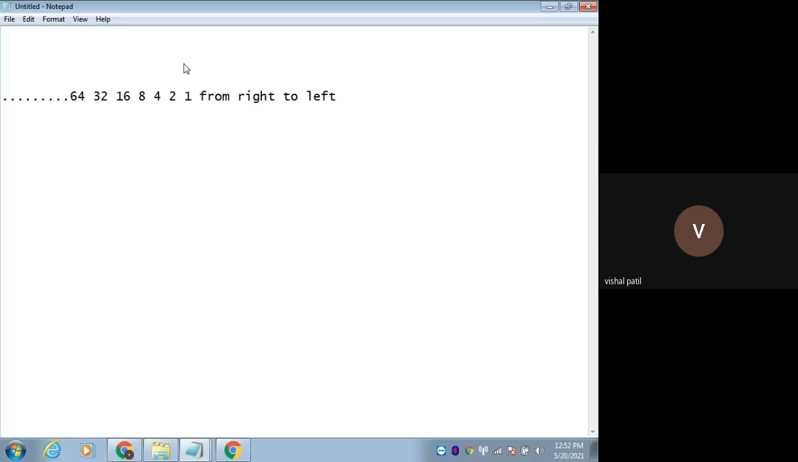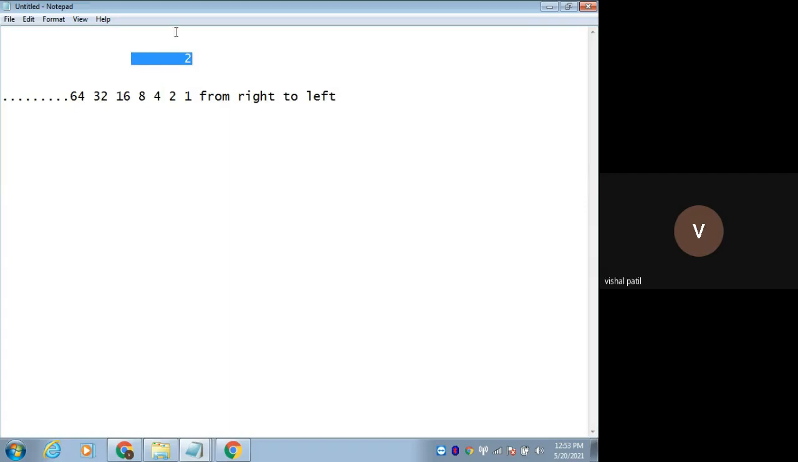I am getting 1 because of 2 raised to 0. 2 raised to 0 means 1. Then 2 raised to 1 means 2. Then 2 raised to 2 is 4. 2 raised to 3 is 8. 2 raised to 4 is 16. 2 raised to 5, 32. 2 raised to 6. Okay, so these are the powers of 2.